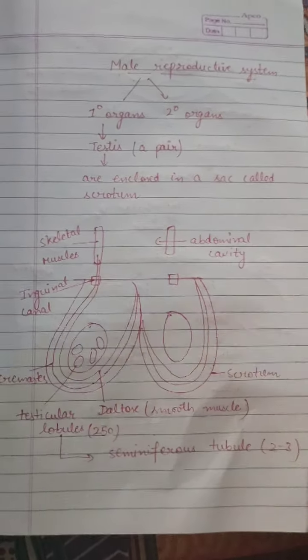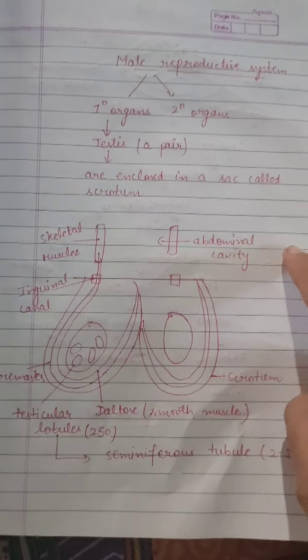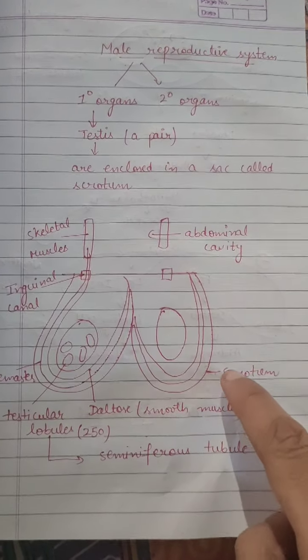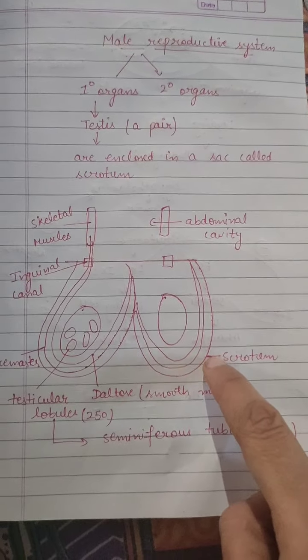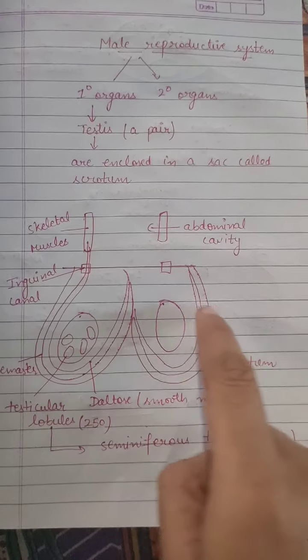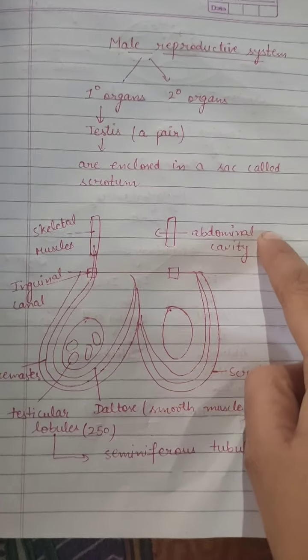As you can see in the diagram, here is the abdominal cavity and below that is your scrotum, which is a pouch. Why are the testes not enclosed in the abdominal cavity?